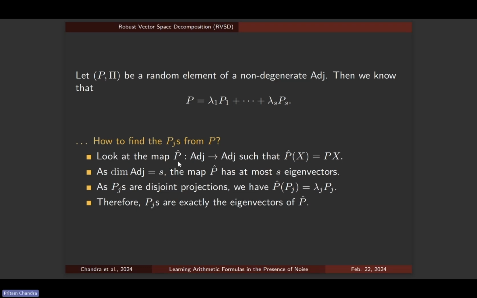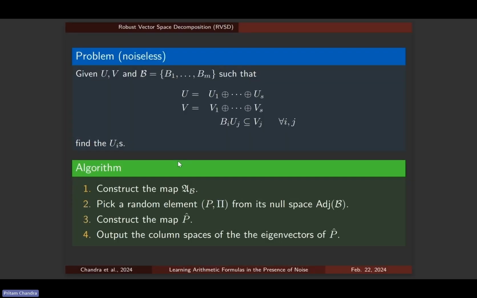So this gives us a recipe of solving this problem of vector space decomposition when there is no noise. So let's just recall what this is. So remember, we have two spaces u and v, which are a direct sum of s subspaces, and we have a bunch of operators which have some information about what this decomposition is, in this way that it takes the jth component to the jth component. And how we solve this is we construct this adjoint algebra map, and we pick a random element from its null space.